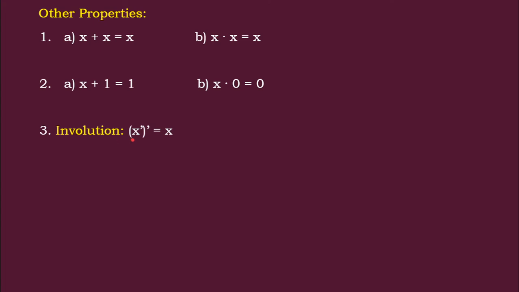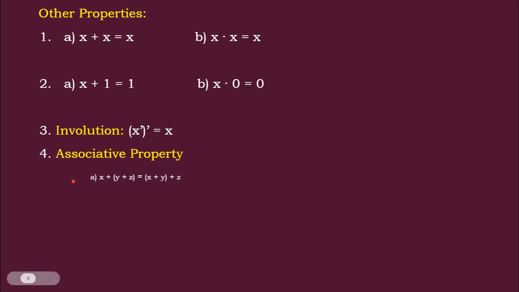What is involution? x bar bar is x. That means if you apply the value, 0 bar is 1 and 1 bar is 0, so you get the x value back. Likewise, 1 bar is 0 and 0 bar is 1. So when you apply the complement operator twice, you get the same value. That is the involution property.